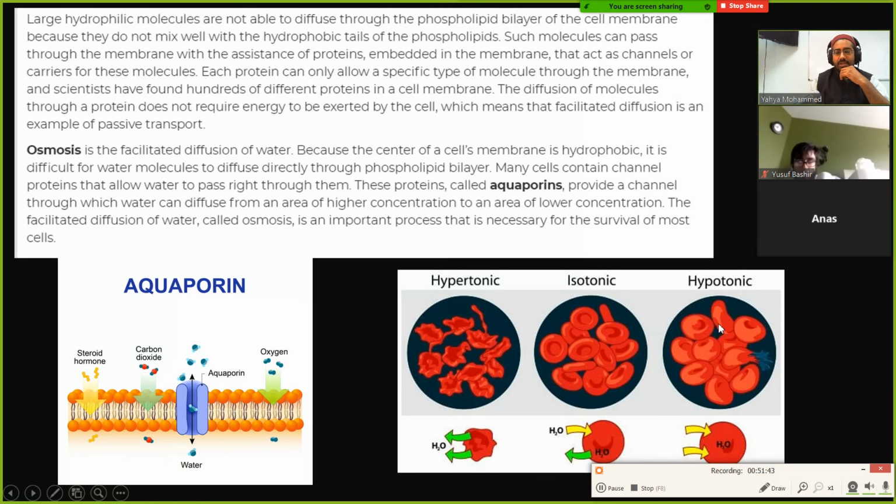Over here on the right, hypotonic. What does that mean, hypotonic? The water does not have salt at all, or not much salt, I would assume.